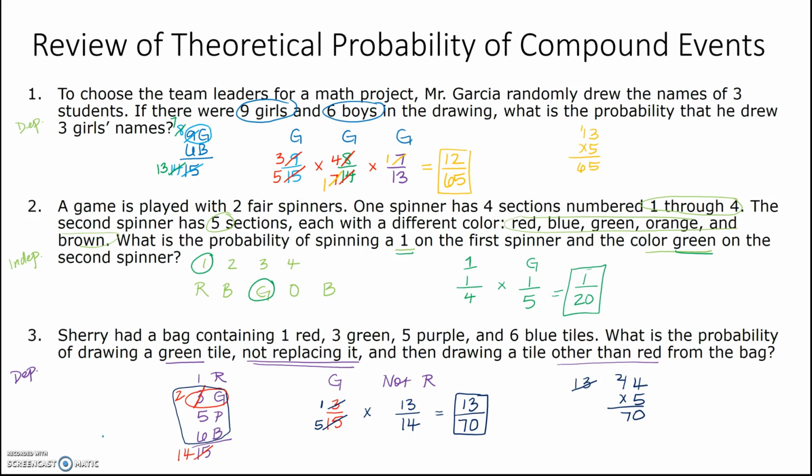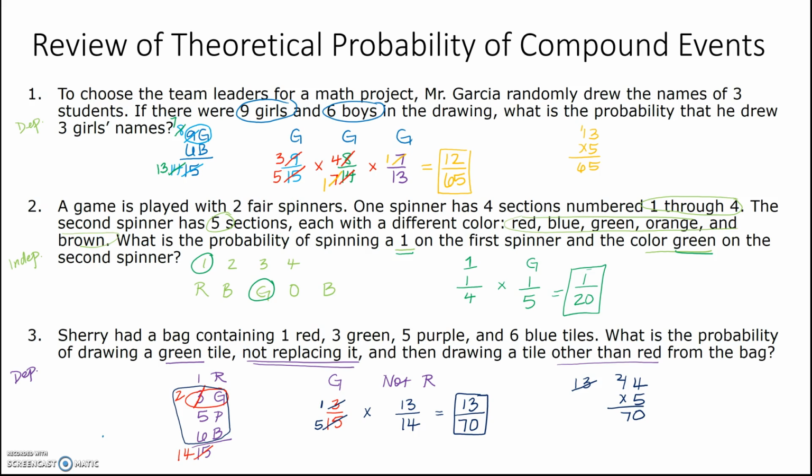That's not possible. And then the second one was just the scenario: if it's 2 different spinners, it's not going to affect each other. Even if it's 1 spinner and we spin it twice, that still doesn't change our total, because we're not taking a piece away from the spinner or changing a color on the spinner, okay?